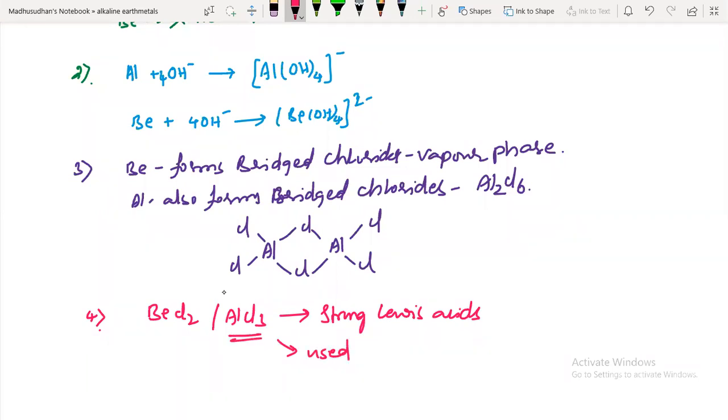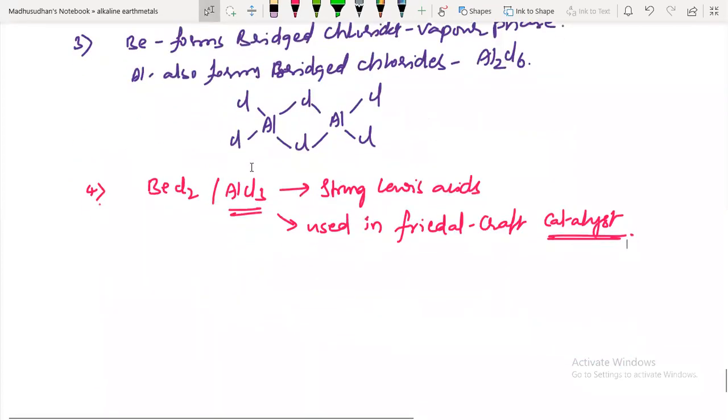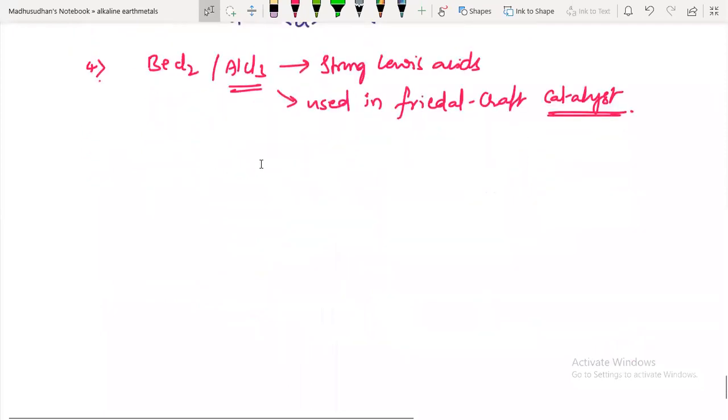AlCl3 we have used in which named reaction? Tell me. Used in Friedel-Crafts reactions, isn't it? Which is used as a Friedel-Crafts catalyst. In organic, we have done that AlCl3 usage, right?